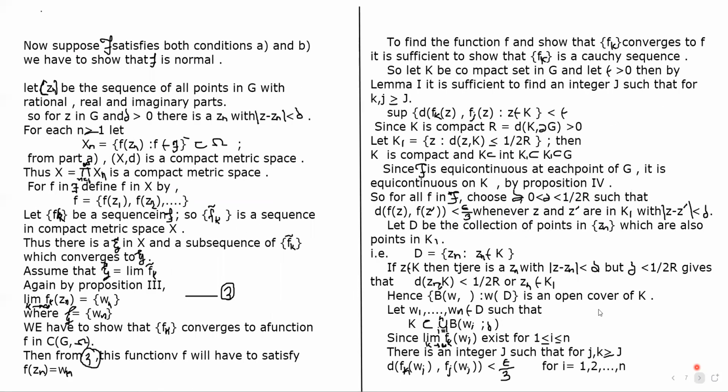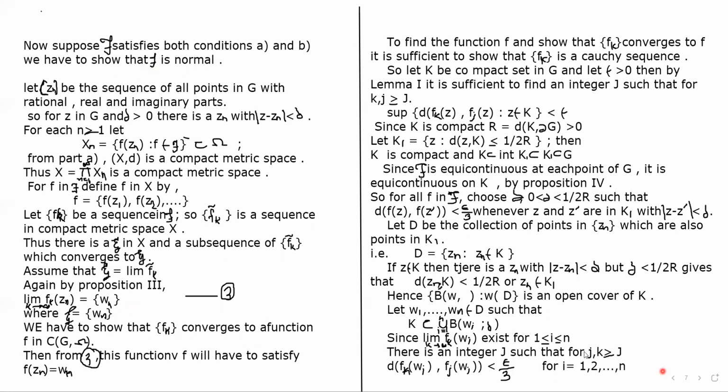Okay, so here we have eta equals the limit of fk dash. So by Proposition 3 we have the limit as k tends to infinity of fk of zn equals wn, where wn is equal to eta. Okay, we have to show that the sequence fk converges to a function f in C of G, omega. What is our requirement? We have to show that script f is normal.